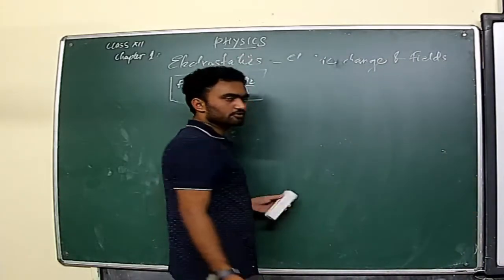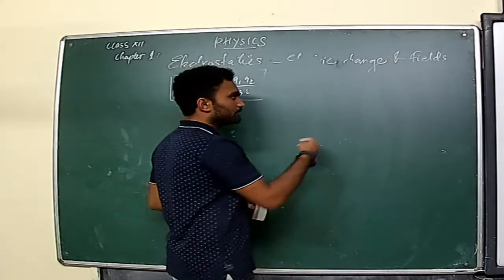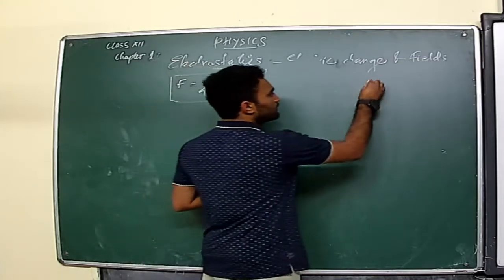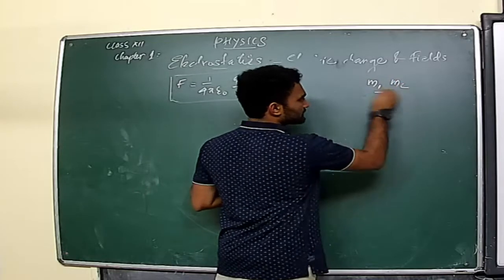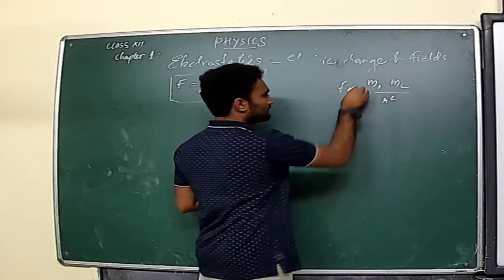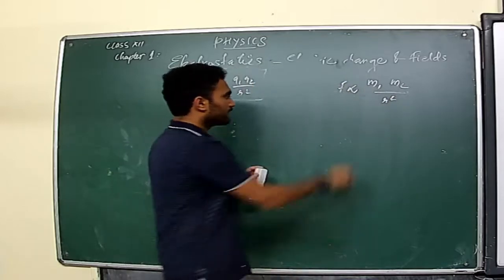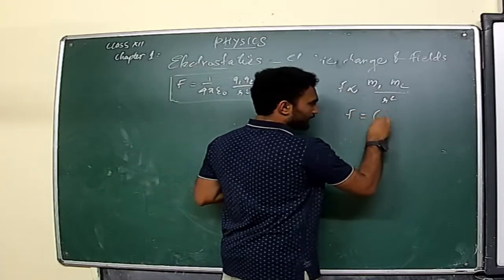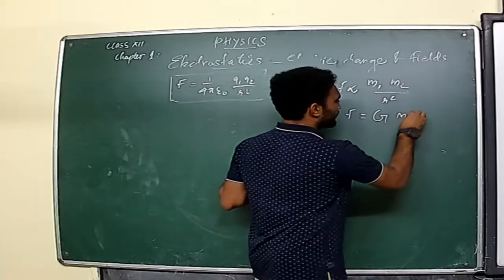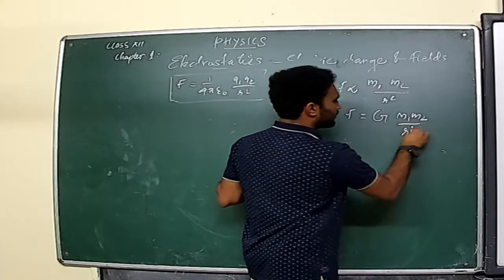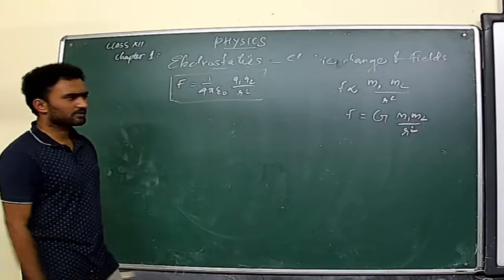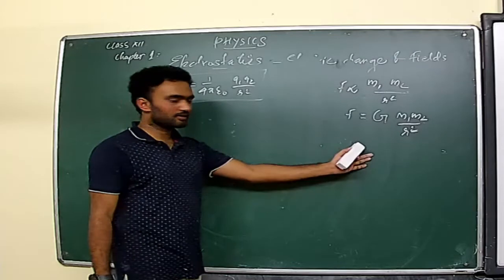Newton's gravitational law states that the force of attraction between two massive bodies is directly proportional to the product of the masses and inversely proportional to the square of the distance between them, isn't it? So F equals a constant, which we call the gravitational constant G, m1 m2 by r square, isn't it? Both are similar to each other, isn't it? But they are different in their respect, isn't it?